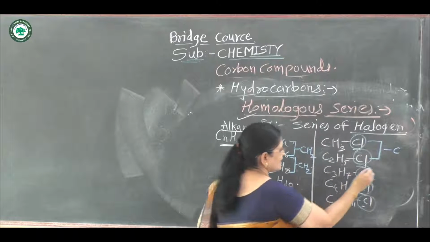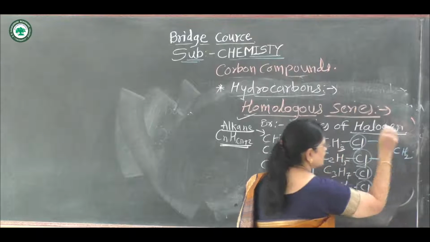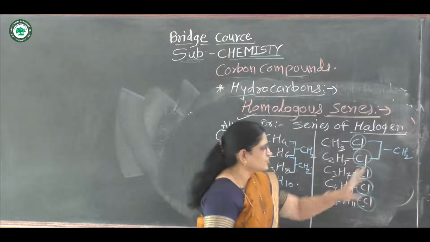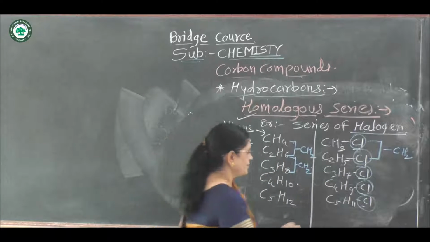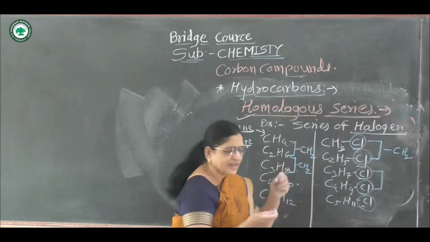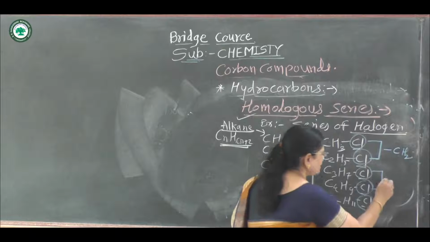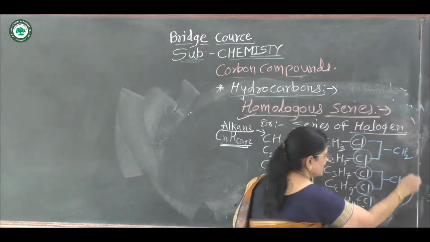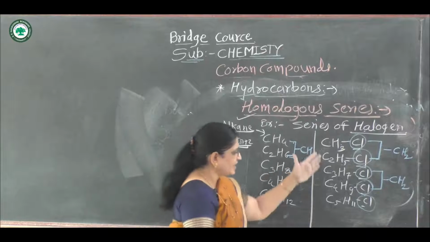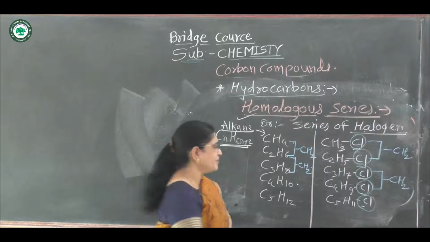Here 2 hydrogen atoms increase, hence write CH2. Again in these 2, it increases by CH2. Any 2 molecules, sequentially, differ by CH2.